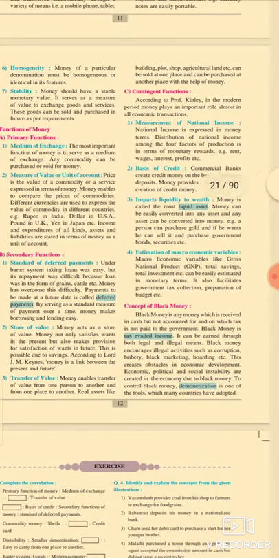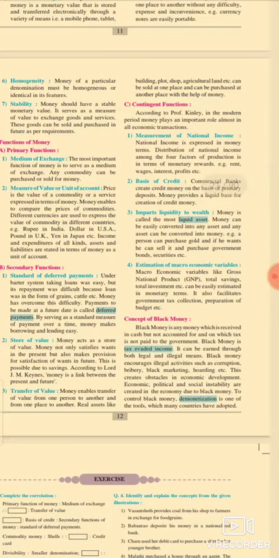Number three is imparting liquidity to wealth. Money is called the most liquid asset. Money can be easily converted into any asset, and any asset can be converted into money. Yes, all of you know that. You can convert your money into capital assets, or convert your capital assets into money, because everything is always expressed in money. So money is the important factor in each and every liquid asset or wealth.